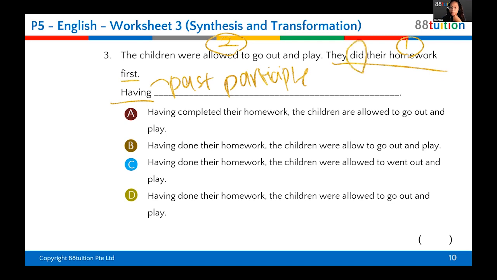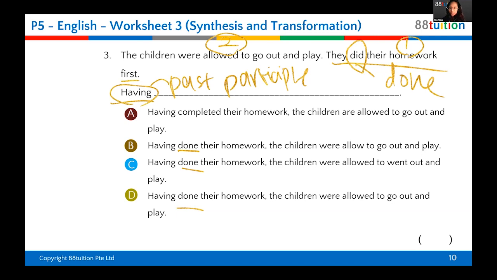The present tense of did is do, right? The past tense of do is did. What is the past participle of did? Done. That is why when you write the answer here, you must change did to done because of the word "have". That's why I explained to you what past participle is. So whenever you have "have", "has" or "had" in the sentence, you must change the verb to the past participle form of it. The past participle form of did becomes done.